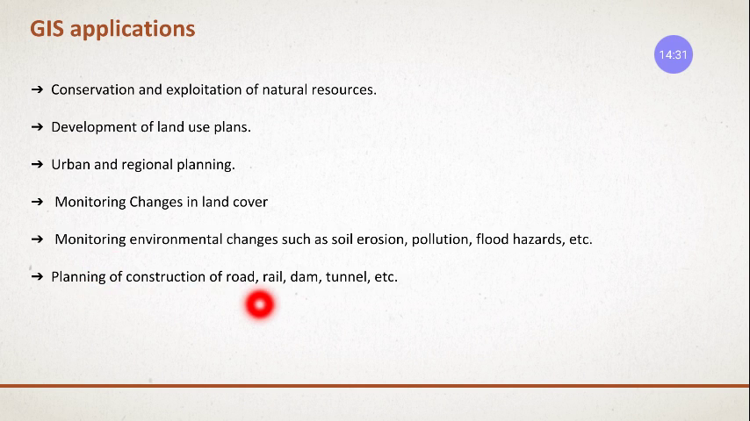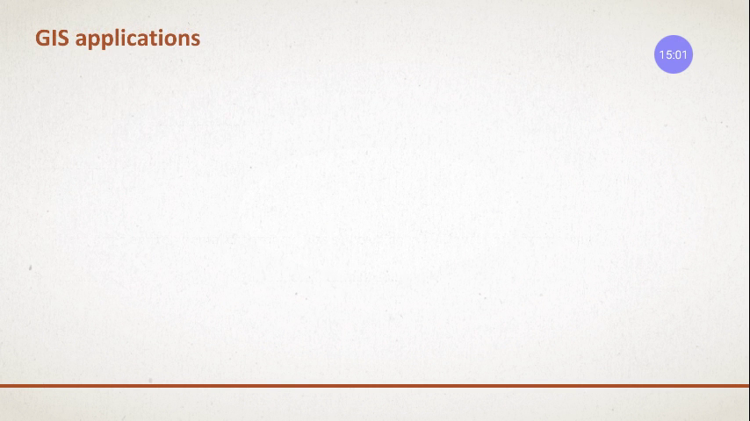Planning and construction of roads, railways, dams, and tunnels. How many dams are being constructed? How many dams are currently in progress? Those dams which are there, are they major dams or minor dams? Whether they are for hydroelectric power or for irrigation purposes, all those details can be fed in, and that would help us to analyze and come up with the plans for the construction, right?